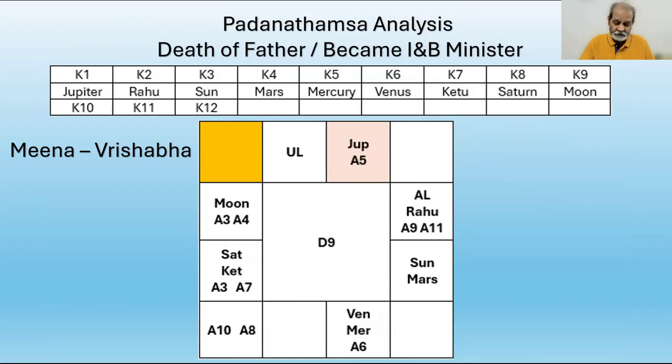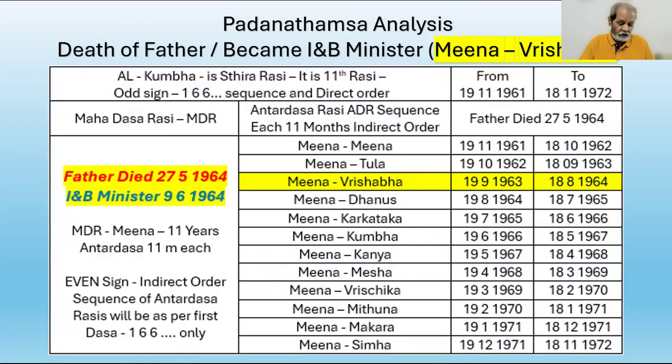The Mahadasha sequence begins with Kumbha in the first Mahadasha and moves along 1, 6, 6, the Shasta Krama. All the Antardashas of all the signs in this chart follow the same Shasta Krama sequence.